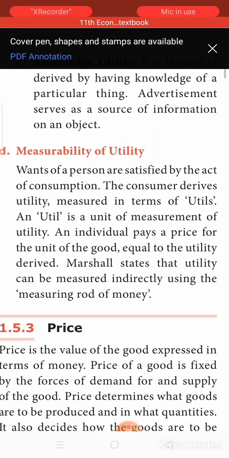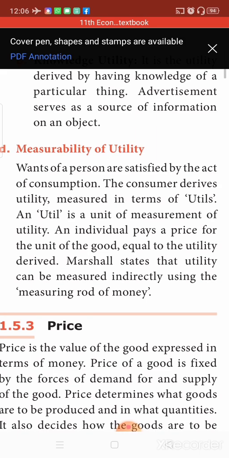Now, I'm ready to pay a very high price to buy the ticket, which means that the amount of satisfaction that I obtain by watching the movie is equal to the money that I am ready to pay to buy the ticket. So, money is used as a measuring rod to measure our satisfaction. Okay, underline this. Util is a unit of measurement of utility, and it can be measured indirectly using the measuring rod of money.